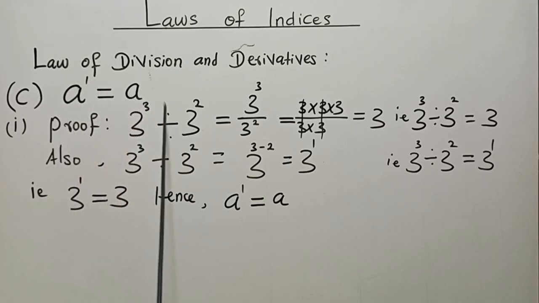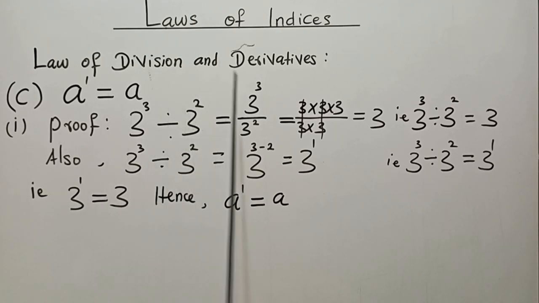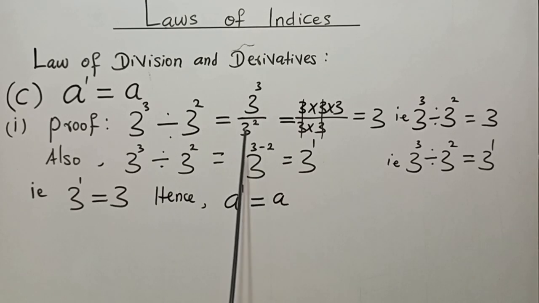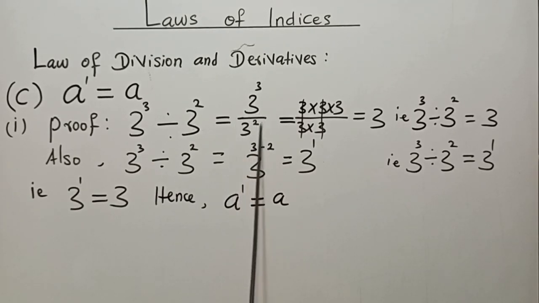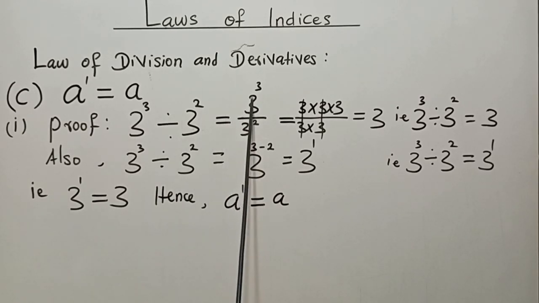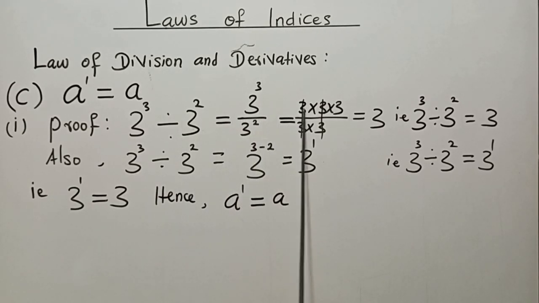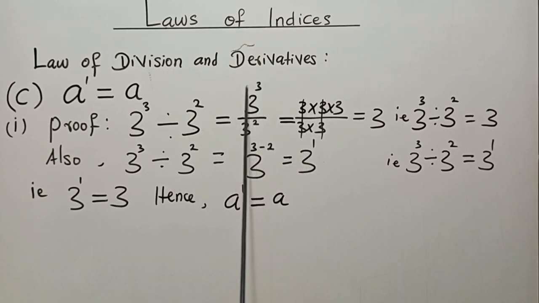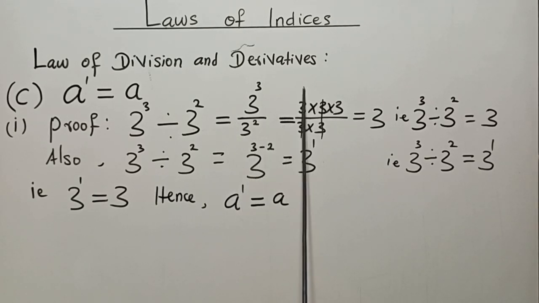3 to the power 3 divided by 3 to the power 2. First, it is equal to this divided by this. That is 3 to the power 3 divided by or over 3 to the power 2. We recall that 3 to the power 3 means 3 times 3 times 3. We also recall that 3 to the power 2 is the same thing as 3 times 3. Therefore, this expression is equal to this expression.